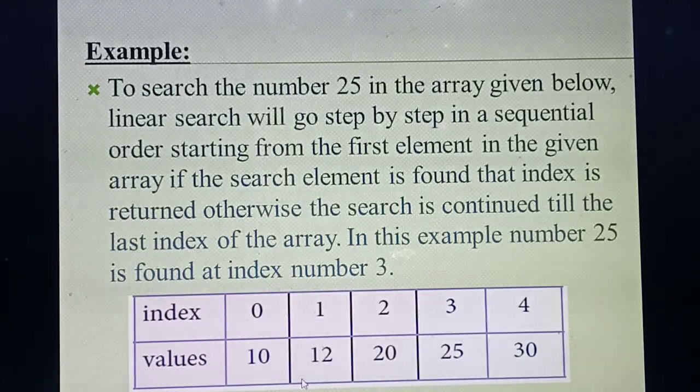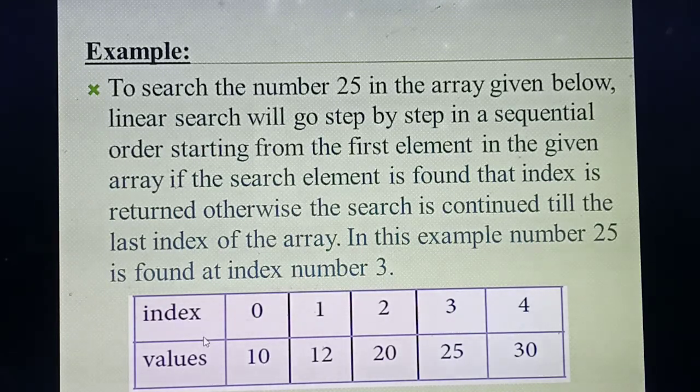So what's the concept I said? Some elements you are going to store in the array. Then among these 5 elements, any one of the values you take as a search key value and keep in your mind. For example, you are keeping the value 25 in your mind as the search key value. You don't know in which place the value will be. Now you need to find at which position the value is.